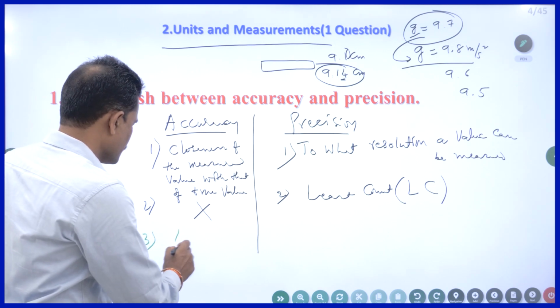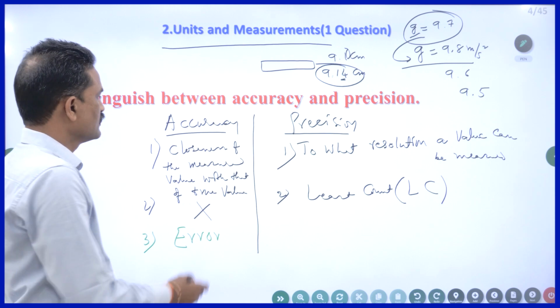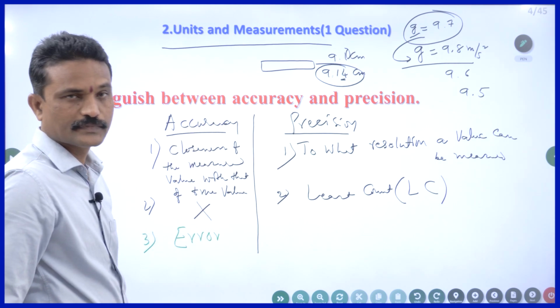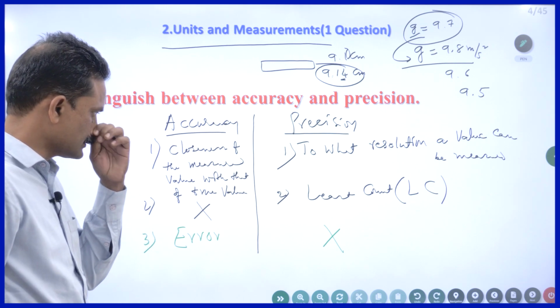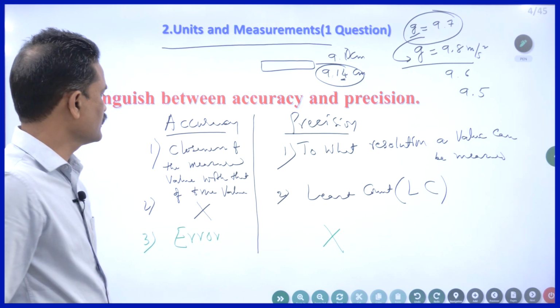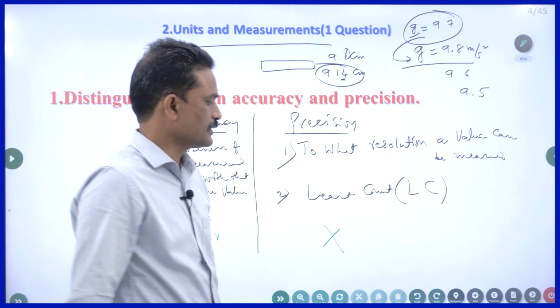Now, the third one. It depends on errors. So if there is an error, your accuracy changes. Precision does not depend on errors. So these are the 3 differences. By writing any 2 of these differences, you can score 2 marks. That's all, right?